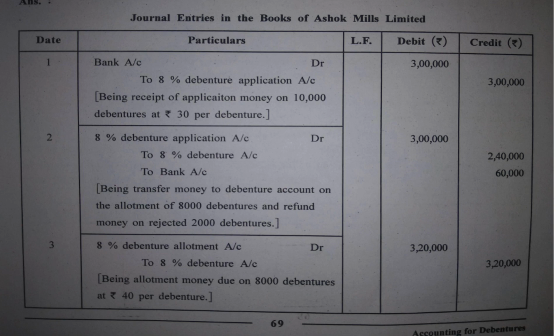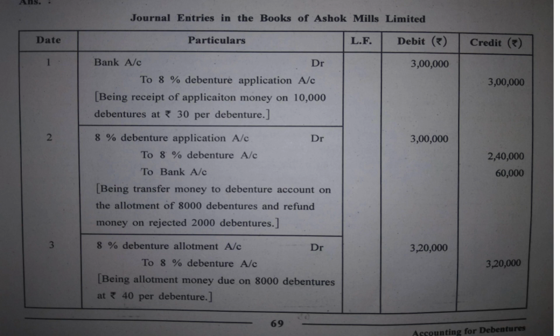Now, the same amount is to be transferred to debenture account, and the journal entry for which says 8% debenture application account debit 3 lakh rupees to 8% debenture account 2,40,000. How 2,40,000? It is 8,000 into 30. And remaining excess, the 2,000 into 30 rupees, that is 60,000, is rejected. So to bank account 60,000. Alright?